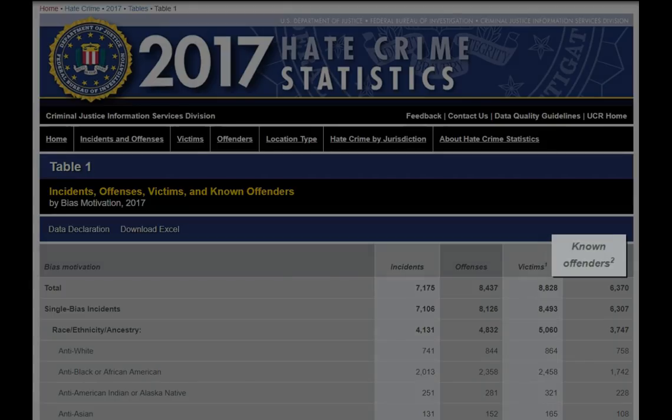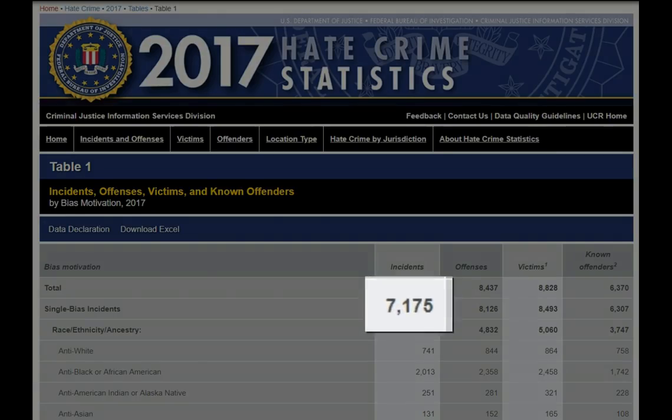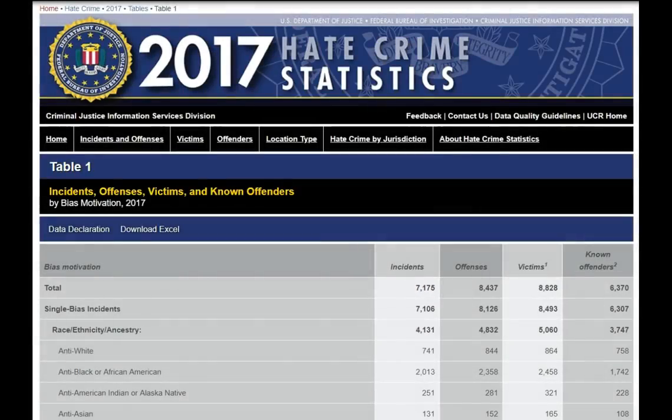And the last category, known offenders, when they use that term, they're just referring to the fact that something was known about the person that committed the crime. It doesn't mean that the person itself is actually known, just that some aspect of them was known. So as the table shows, there were 7,175 total instances of a hate crime in 2017.